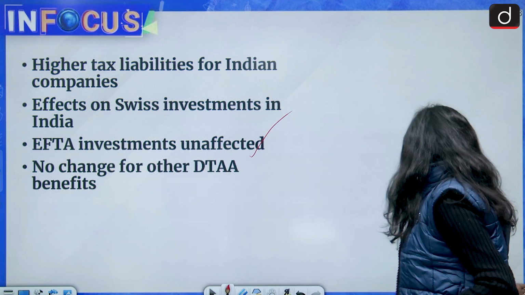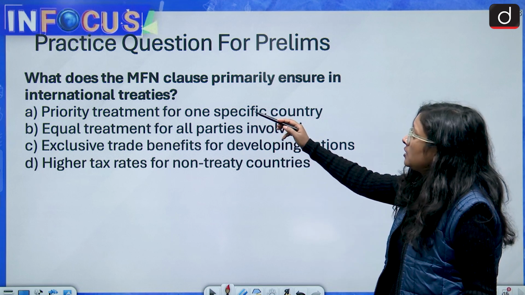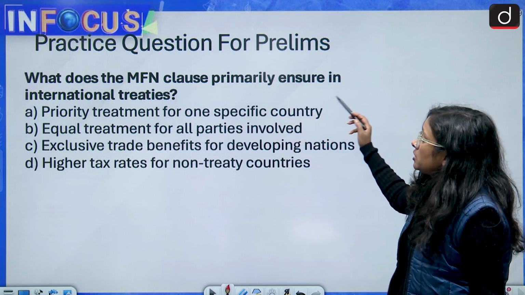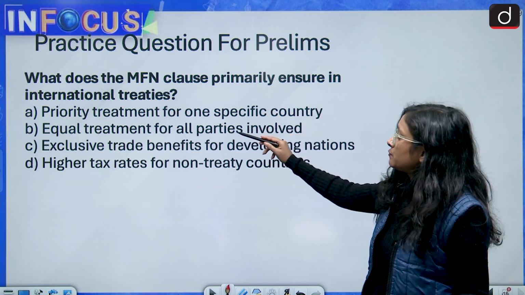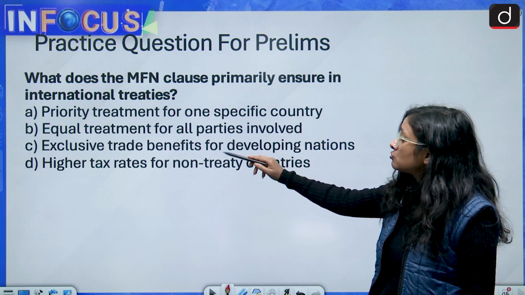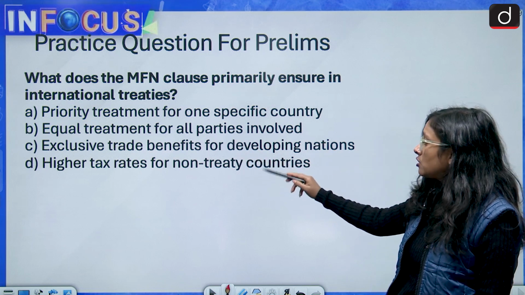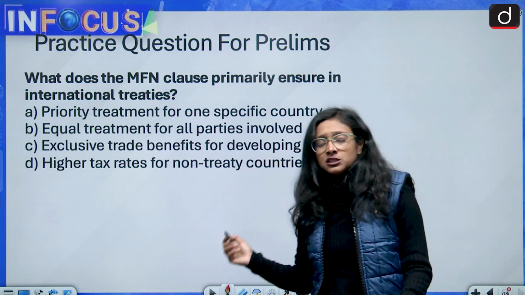Now we'll come to the question part. What does the MFN clause primarily ensure in international treaties? Priority treatment for one specific country, equal treatment for all parties involved, exclusive trade benefits for developing nations, or higher tax rates for non-treaty countries. So this is a very easy one.